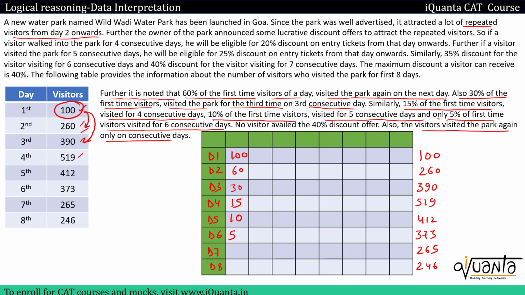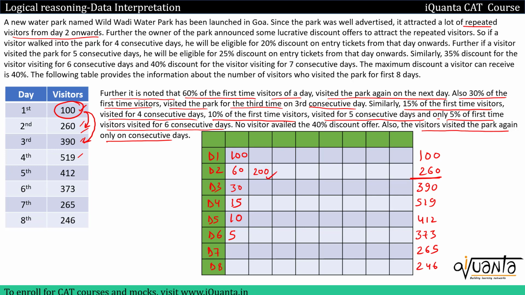Now after this, on day 2, 60 is the number of repeated customers. So there will be some new customers as well on day 2. Who will be those new customers? We have 60 who are repeated, so 200 will be new customers. Why? Because the total has to be 260, so 200 plus 60 will be 260. 200 will be new customers. So on day 2, 200 is the number of customers visiting the park for the first time.